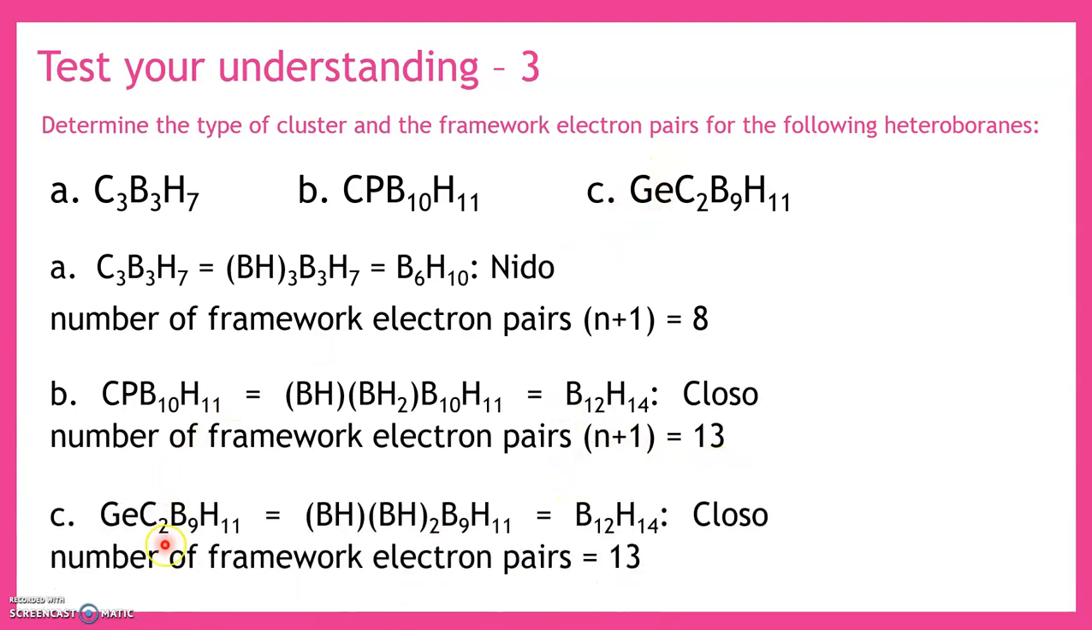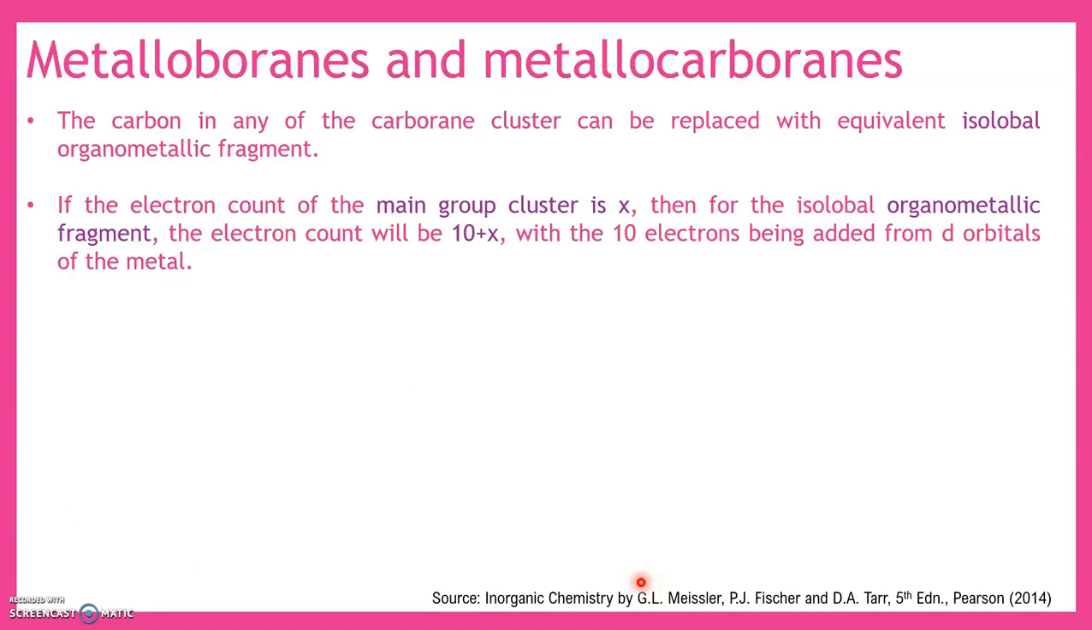Let us take the last one now. Now here germanium is present. In the place of germanium, which is a 4 electron count and belongs to the carbon family, BH is written, and for the carbon again BH is written. Count the number of borons and number of hydrogens. It comes out to be a closo structure, and since 12 is the number of boron present in the parent cluster also, the number of framework electron pairs remains at 13.